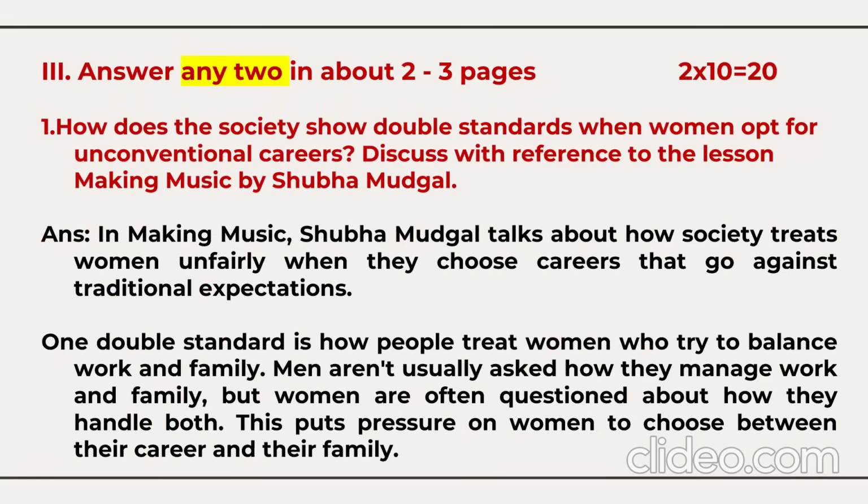In the lesson Making Music, Shubha Mudgal talks about how society treats women unfairly when they choose careers that go against traditional expectations. One double standard is how people treat women who try to balance work and family. Men are not usually asked how they manage work and family, but women are often questioned about how they handle both. This puts pressure on women to choose between their career and their family.